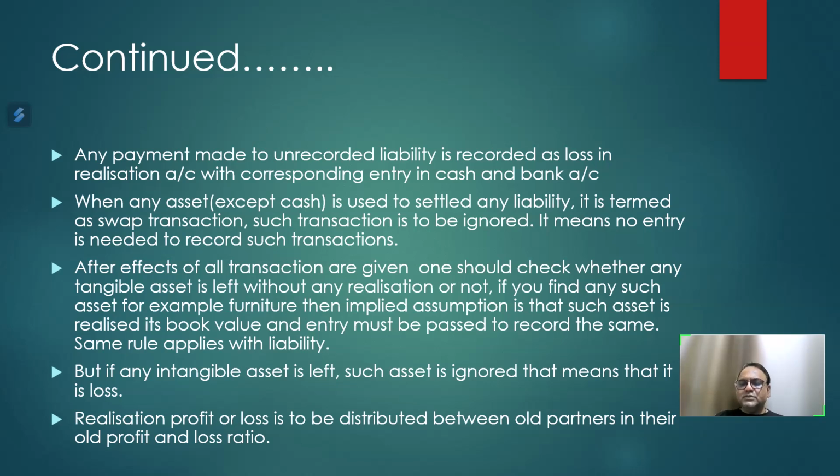And last, after making all adjustments and after entering all transactions in your realization account, you should close your realization account, and the difference or balance is your realization profit or loss, which should be transferred to your old partners' capital accounts in their old P&L ratio. It is distributed among old partners in their old P&L ratio. So that is it. I hope this will help.